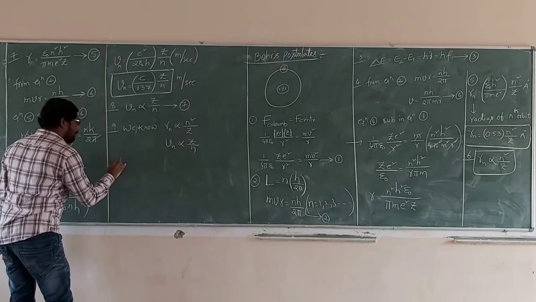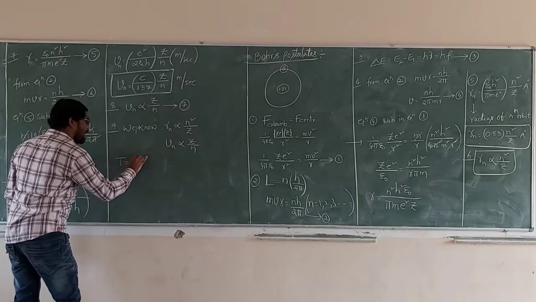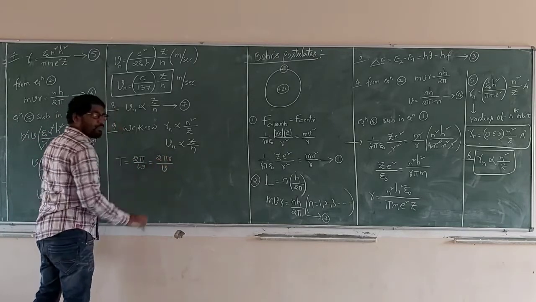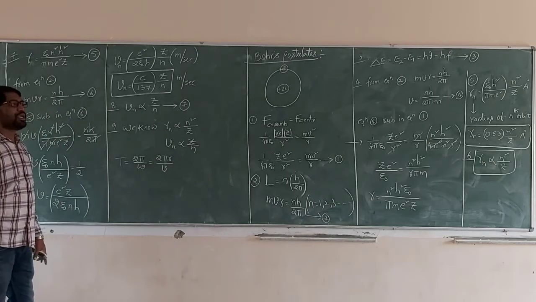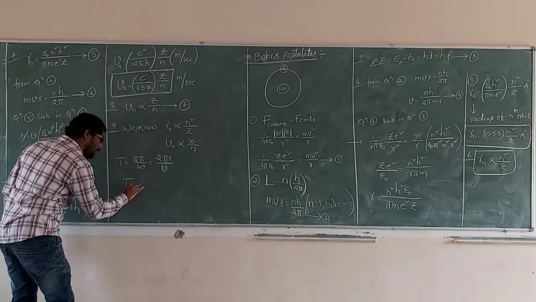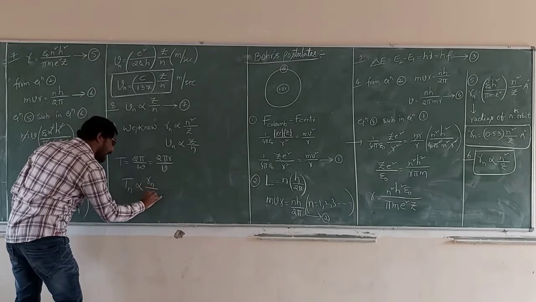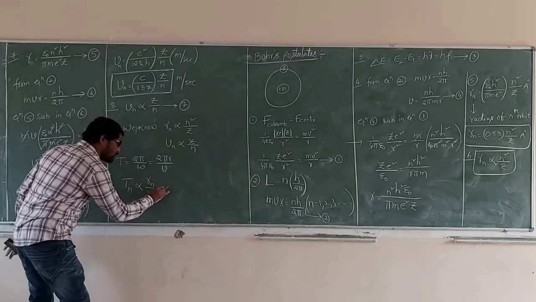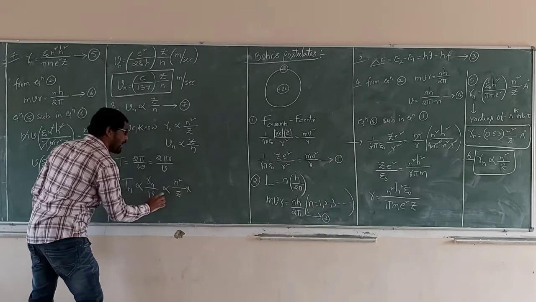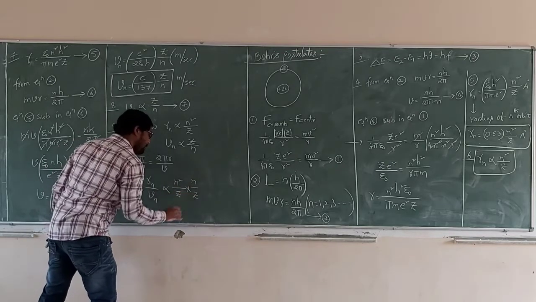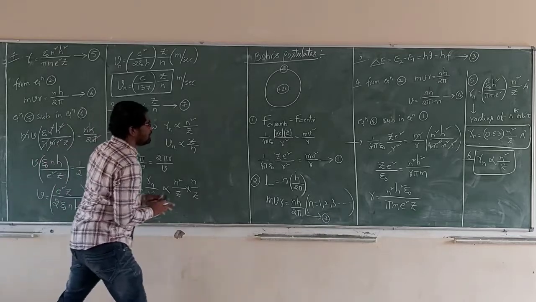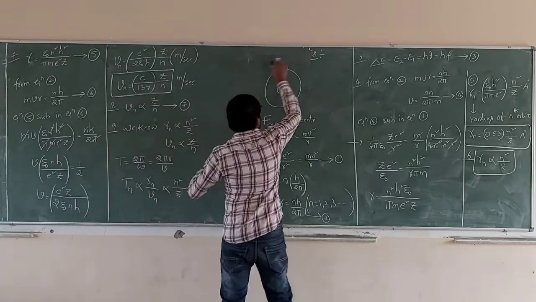Okay. Time period T: here 2 pi constant, Tn proportional to Rn by Vn. What is Rn? n square by Z into Vn, Z by n. Finally, what is the time period of the electron in the orbit?